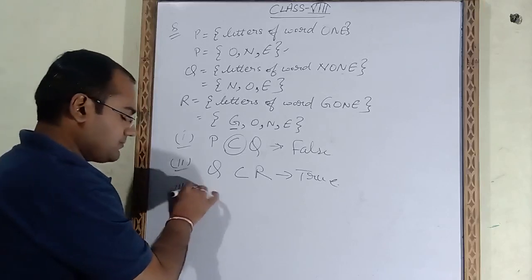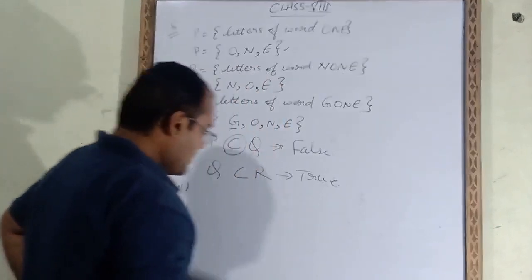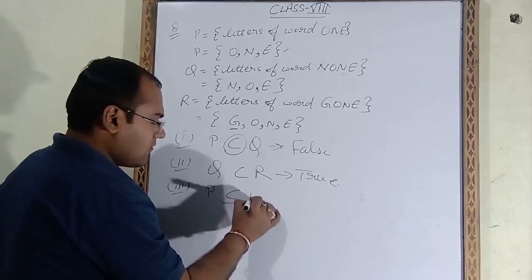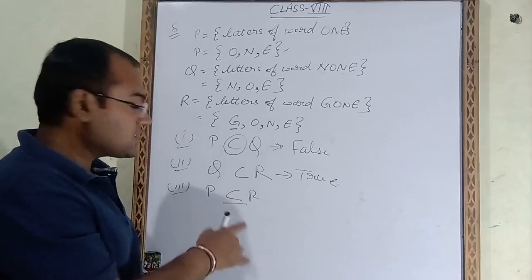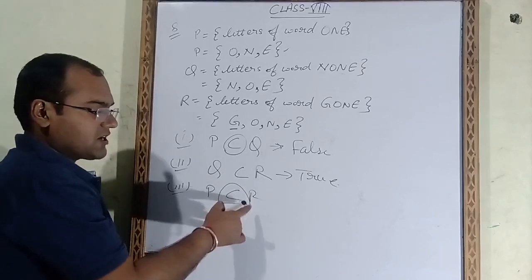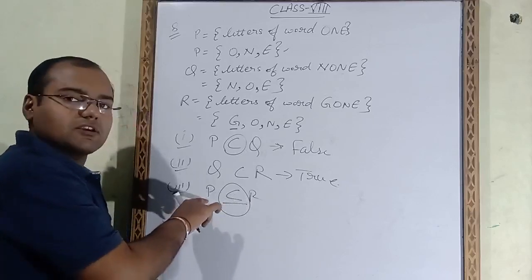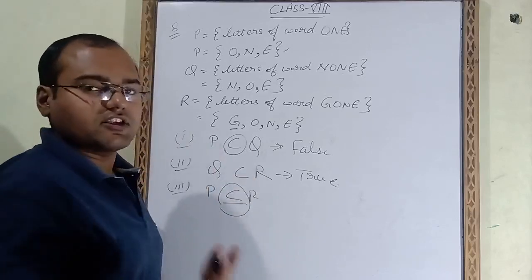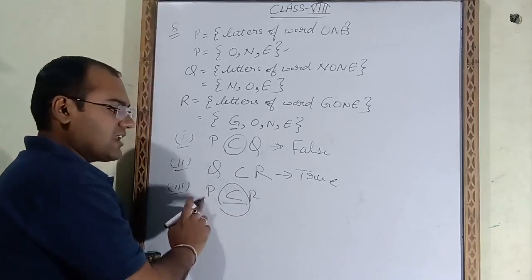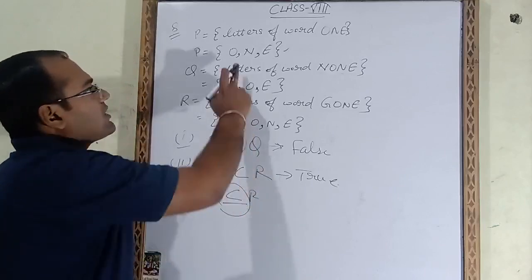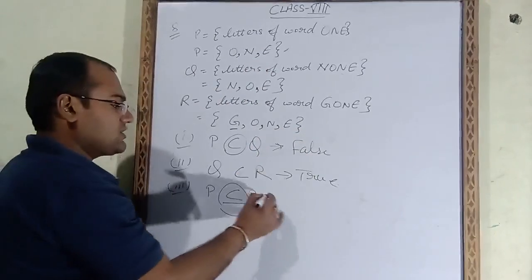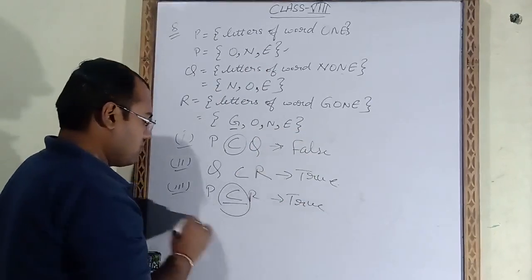Third part. P is the subset of R. This is not the proper subset, this is subset. So what you have to check? P is the subset of R means all the elements of P should be coming in R. Only this much you have to check. We will not check any extra element. We have to check whether P elements are coming in R or not. P has O, N, E. In R, here also O, N, E are coming. That means this statement is true.